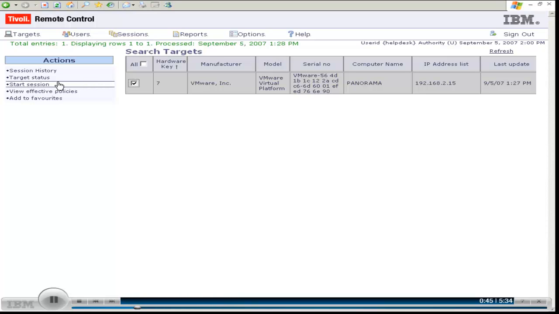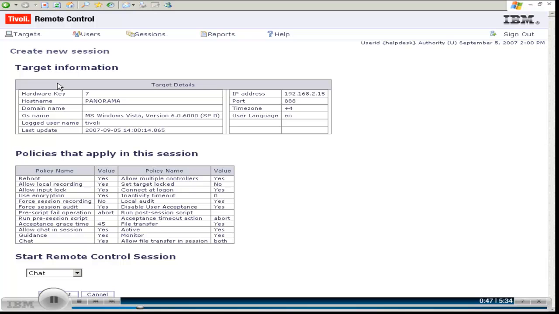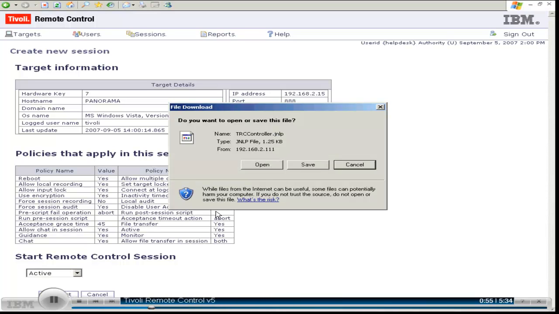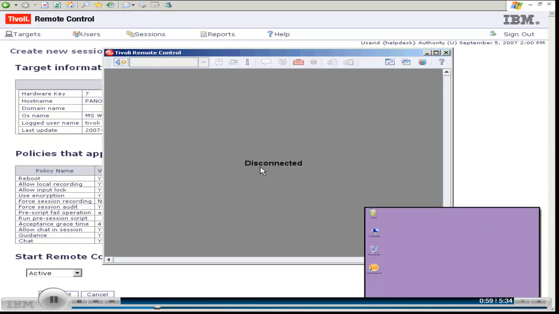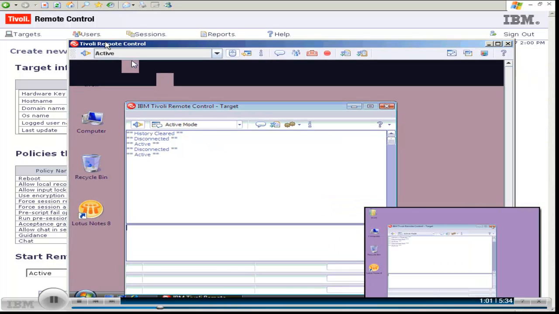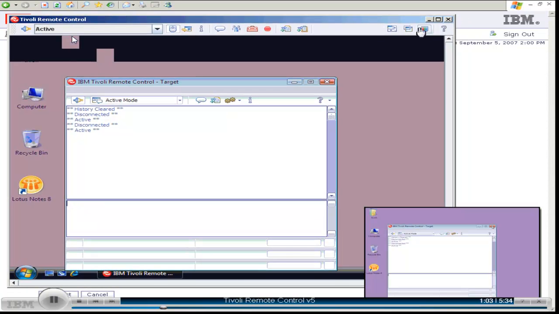Once the end user's computer is located, a remote control session is started. The remote control application uses Java Web Start, so it is automatically installed the first time it is needed. In this demonstration video, the main window shows the help desk's desktop and the inset window shows you the end user's desktop.